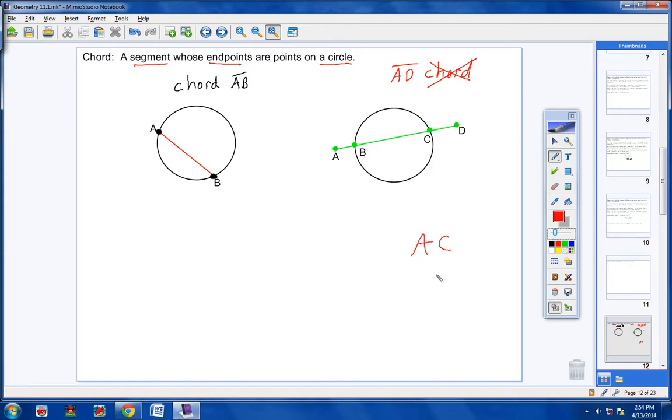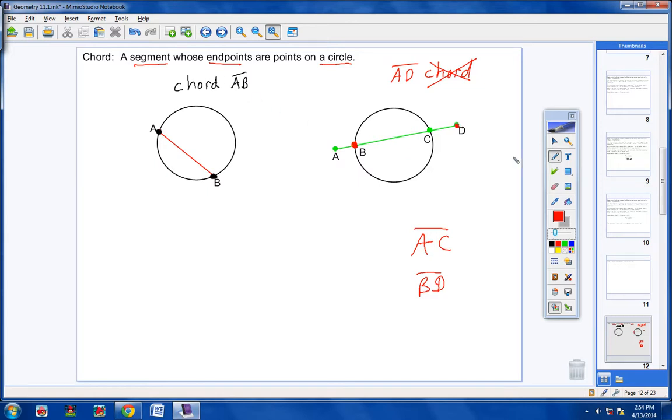AC is not a chord, because the endpoints for AC are here and here. Now C lies on the circle, but A does not. BD is not a chord, because yes, B's endpoint lies on the circle, but D does not.